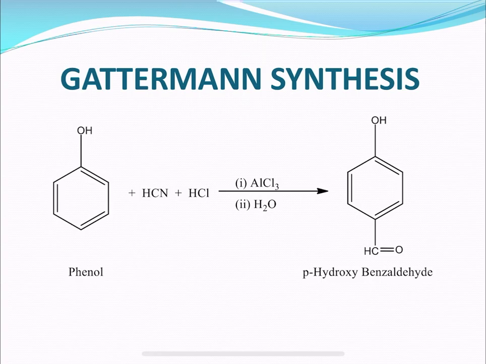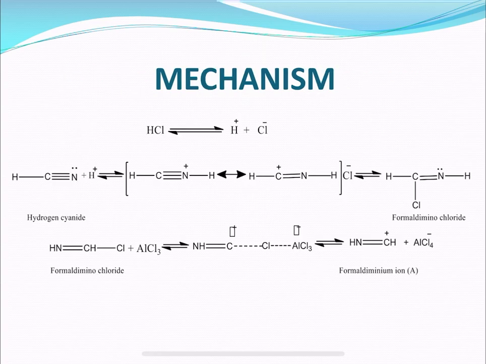The Gattermann reaction is also used for obtaining chlorobenzene or bromobenzene from benzene diazonium chloride by treating it with copper and hydrochloric acid, or copper with hydrogen bromide, respectively. These are some basic aspects of Gattermann synthesis, and this is a simple reaction which explains it.